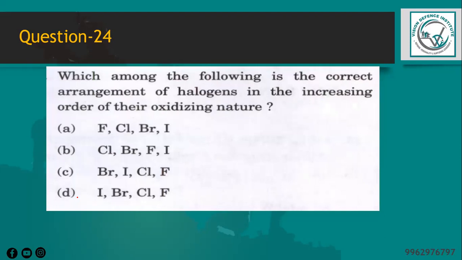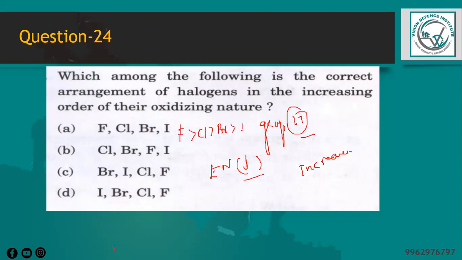Next question is, which among the following is the correct arrangement of halogens in the increasing order of their oxidizing nature? When we talk about the halogen group, it is group 17 in the periodic table. As we move down the group, the size of the halogen atom increases and electronegativity decreases. Hence the oxidizing power decreases in the order of fluorine, chlorine, bromine, and iodine. So option is D. Fluorine is greater than chlorine, bromine, and iodine.